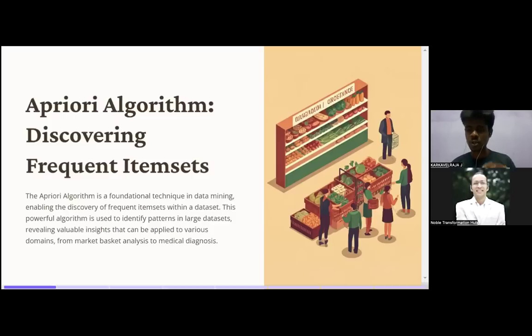So today's session is all about the Apriori algorithm. It is one of the algorithms for the association rule. Okay, association rule mining.